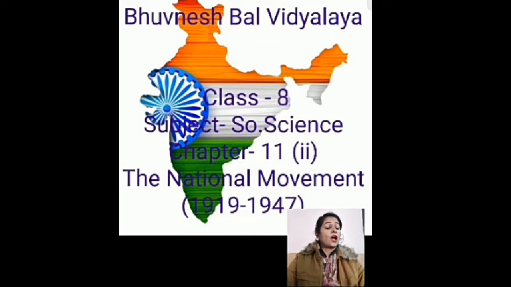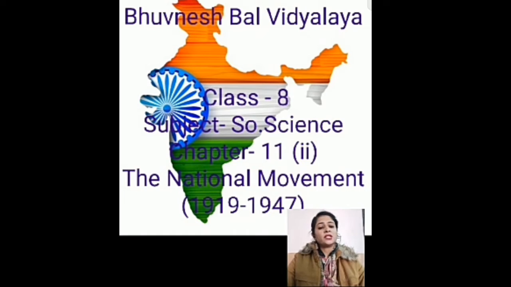After this, there were so many struggles in our country, and after these struggles, India got independence. These struggles are very important for our country, because by these movements we got independence, and it is very precious for us.